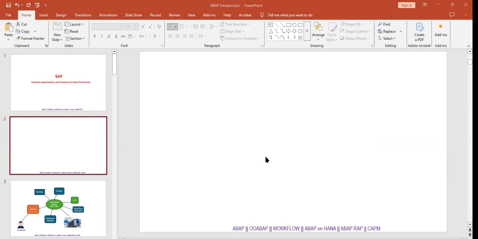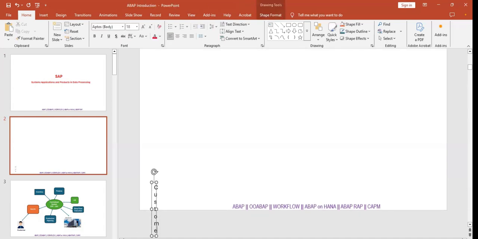So first, before going into ABAP, we need to understand what SAP is doing. First, SAP is completely built for business purposes. Like they're going to work on business scenarios every day. First, you need to understand what type of scenarios they're going to work on. So let's take a simple example. We have one customer.